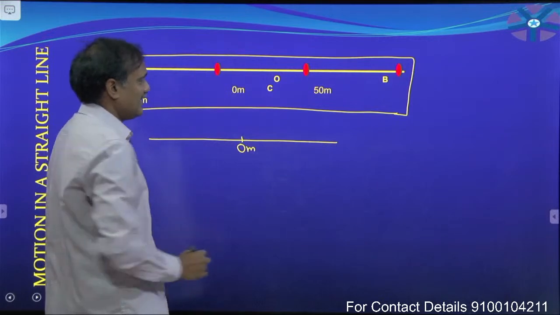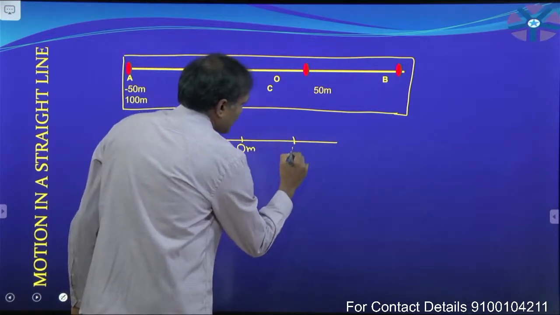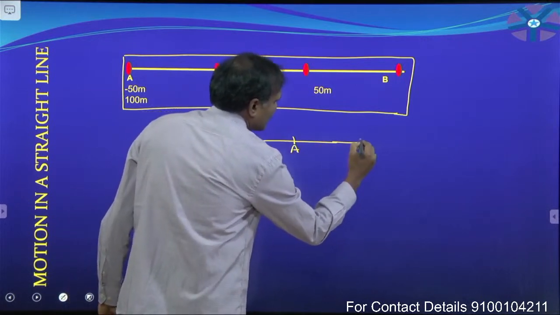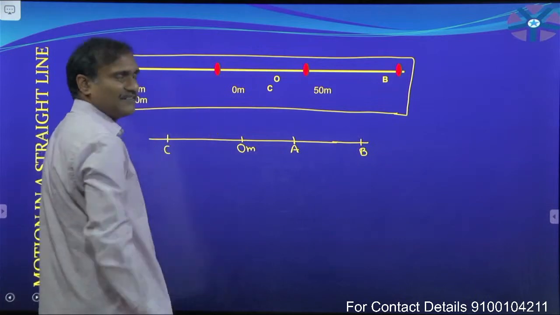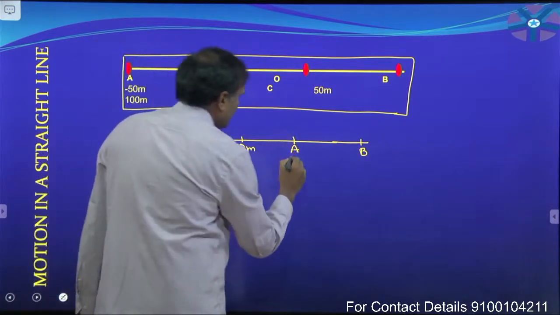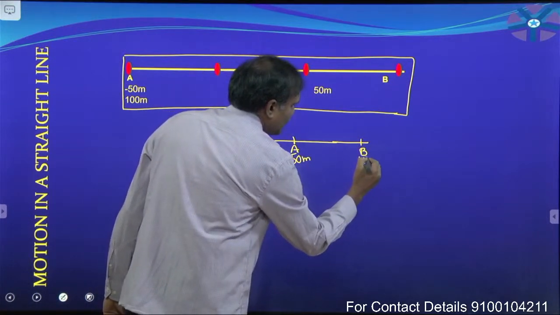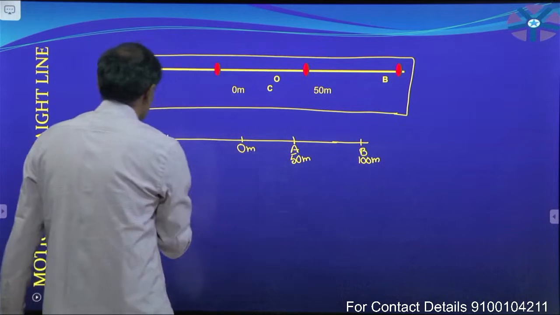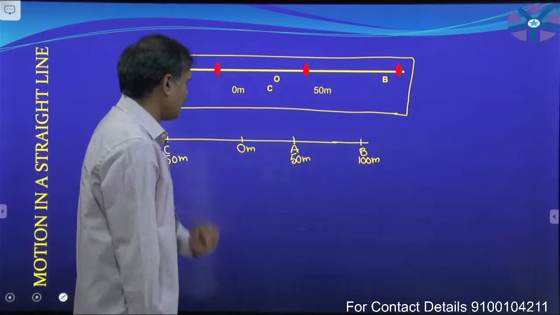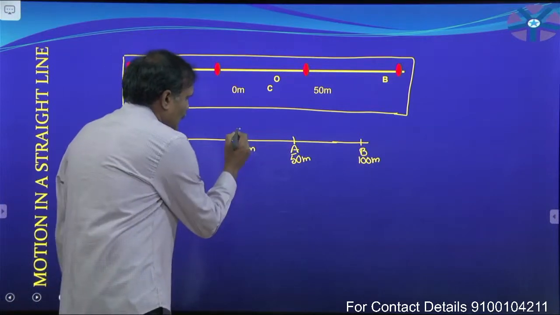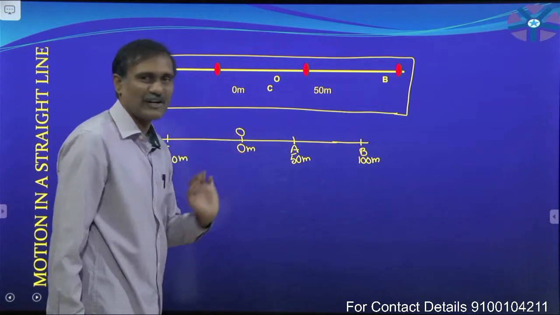Points are taken as A, B, and C. A position is 50 meter, B position 100 meter, position of C minus 50 meter, and O is 0 meter because it is the reference point.